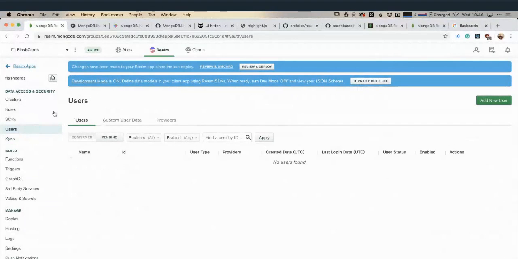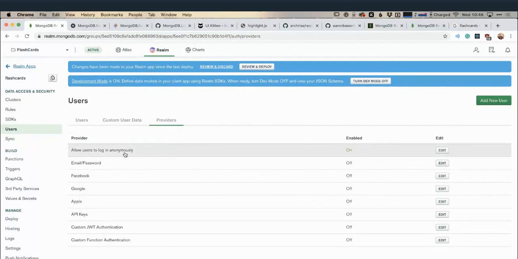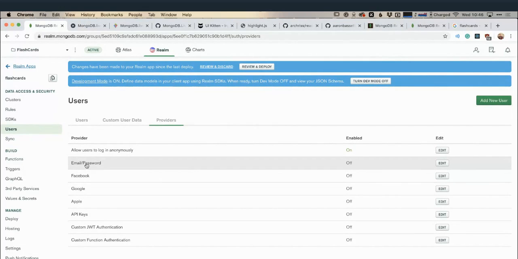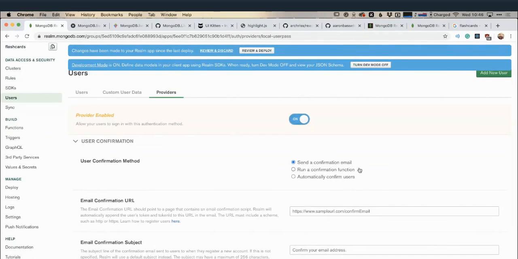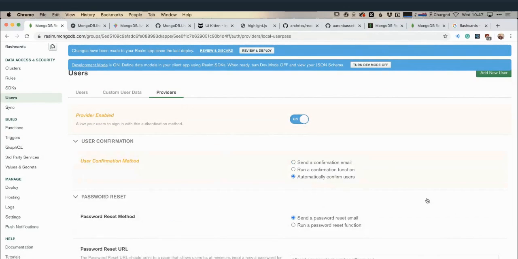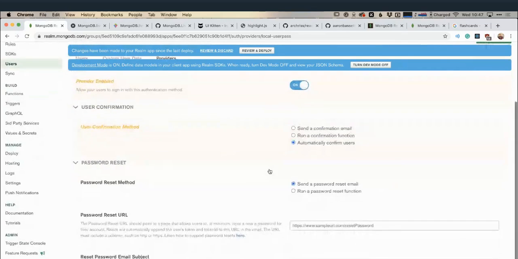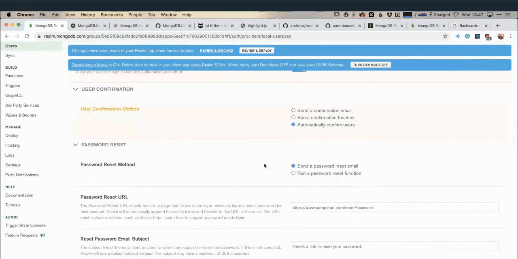So I don't have any users currently. What I also don't have really is any providers. So the provider I'm going to set up here is email password. So very straightforward authentication, login via email password. Let's get this set up. So I'm going to enable this provider. I can set a confirmation method. I can ask them to send a confirmation email, or I can run my own confirmation function. I'm just going to automatically confirm users, no need to verify their email address. Password reset method. Again, I can send a password reset email.